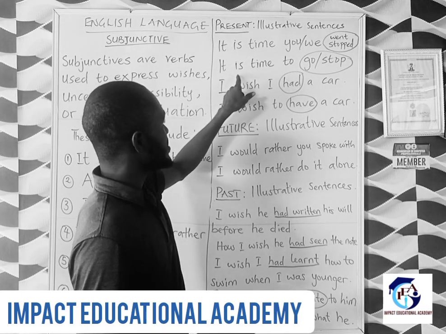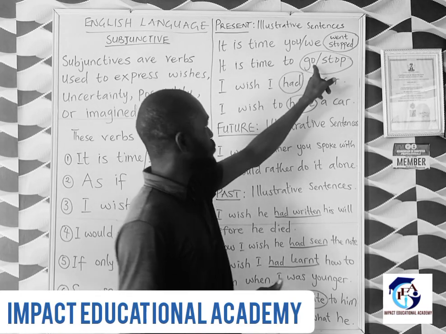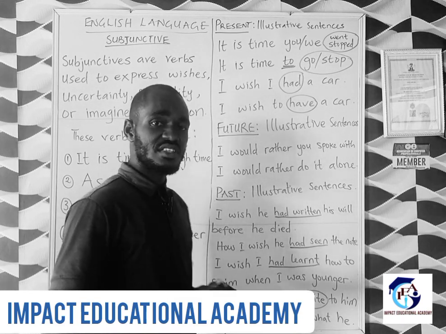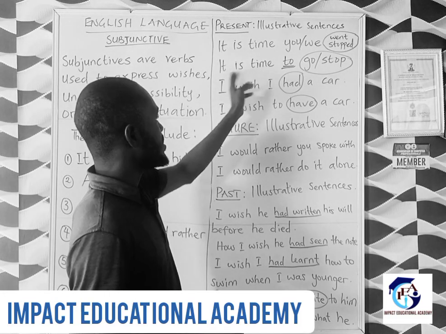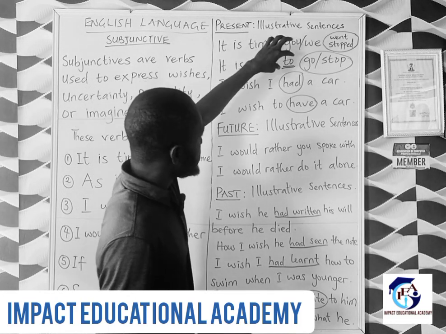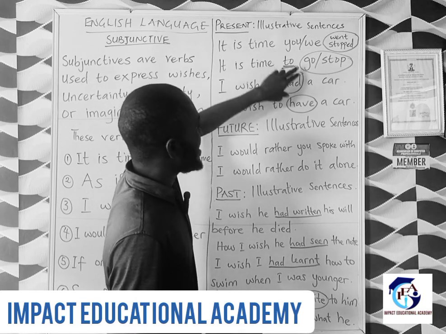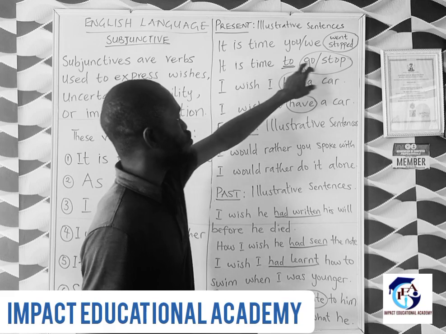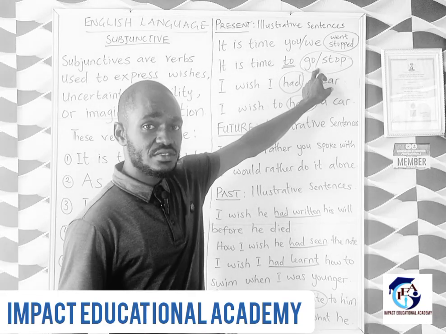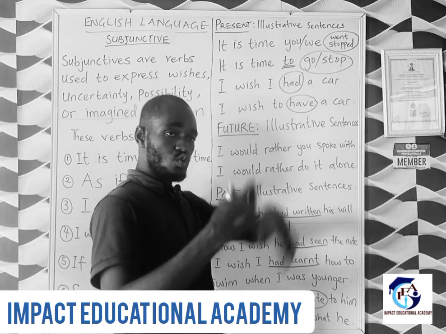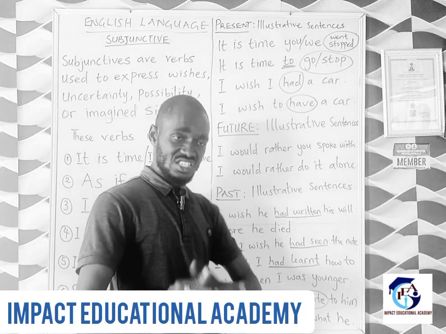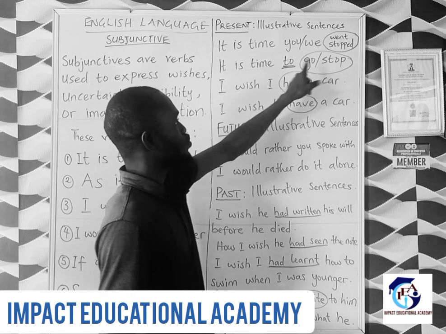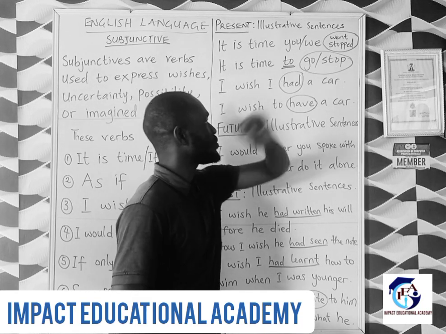The next is "it is time to go." Now this is an exemption. We have to take note of this. This is an exemption in the sense that the preposition "to" is attached to this verb. It is time to go. To go is an infinitive, so it's going to be present. To go, to jump, to dance, to stop, to teach. It's never going to be past. Yeah, so we have "it is time to go." It is time to stop.